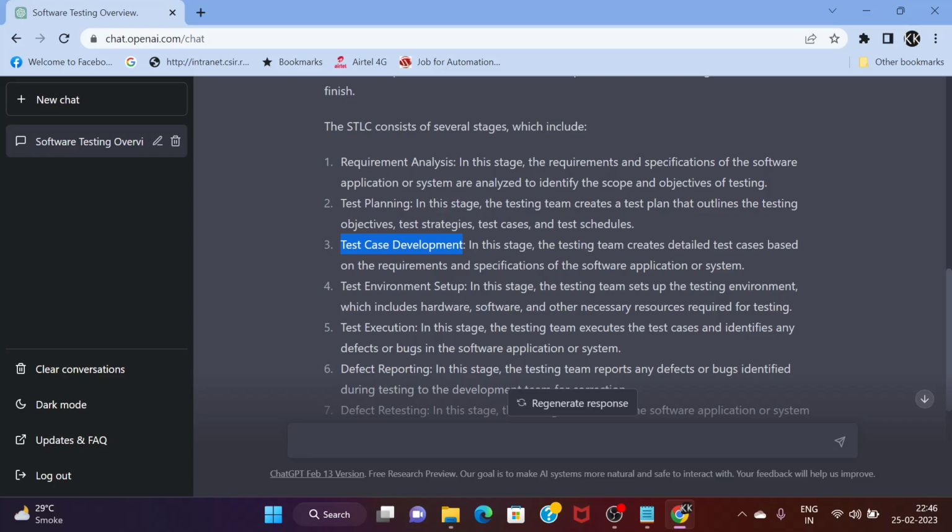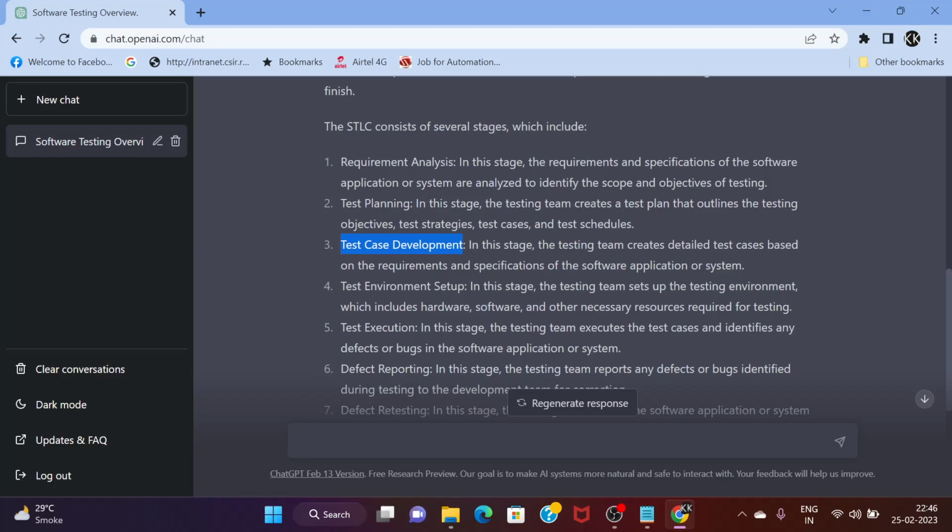Once our test case development is complete, we have the understanding that these test cases need to be executed. And for execution, we need a properly set up environment. If we are performing SIT, we need the SIT environment ready so that we can execute our test cases.